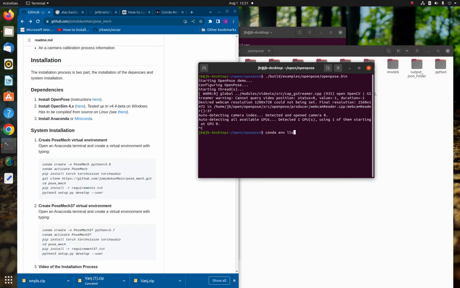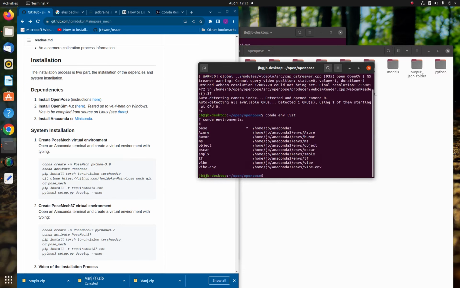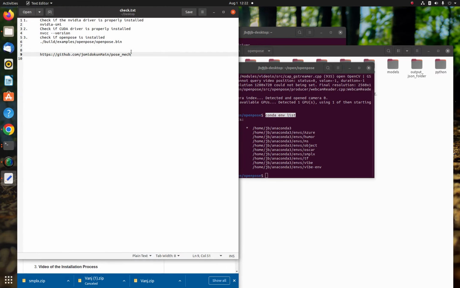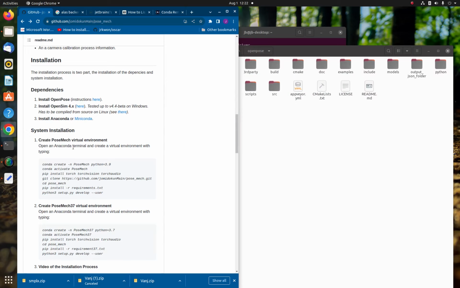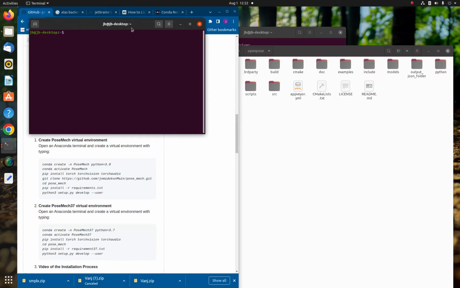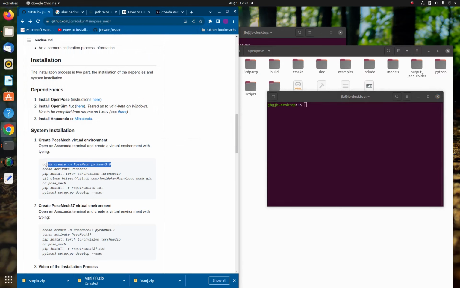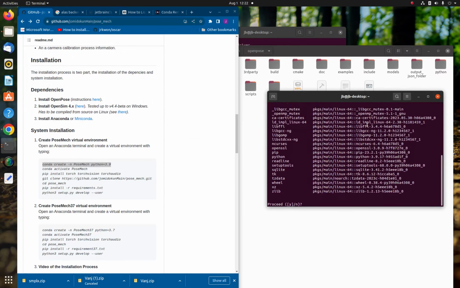Now the third step is to check OpenPose installation. First thing is to locate where OpenPose is. In our case, we go to home, and inside the home folder we have the installation here, right here as OpenPose. Now inside this space, I'm going to open a terminal.